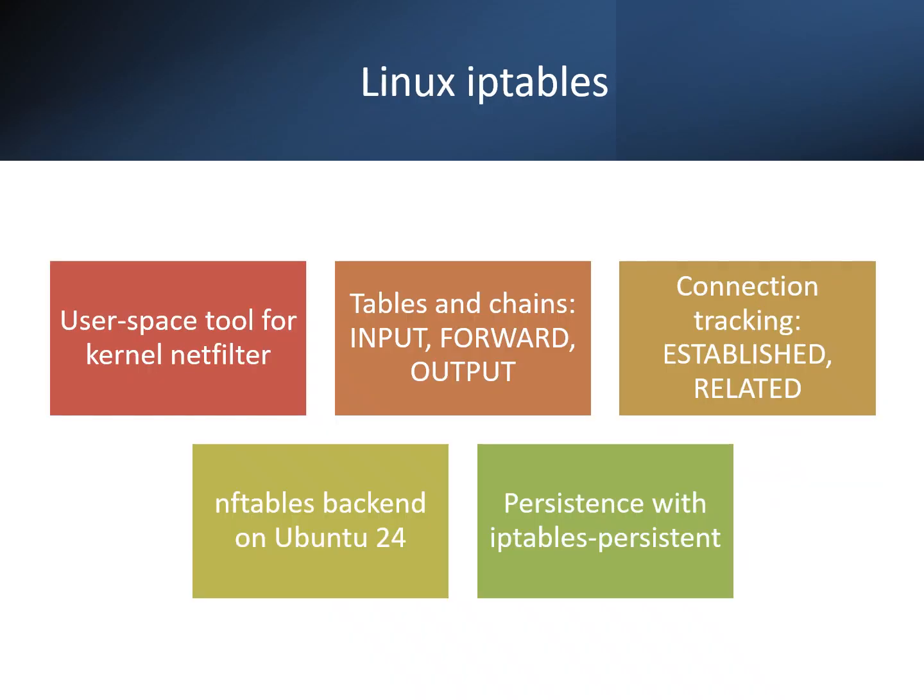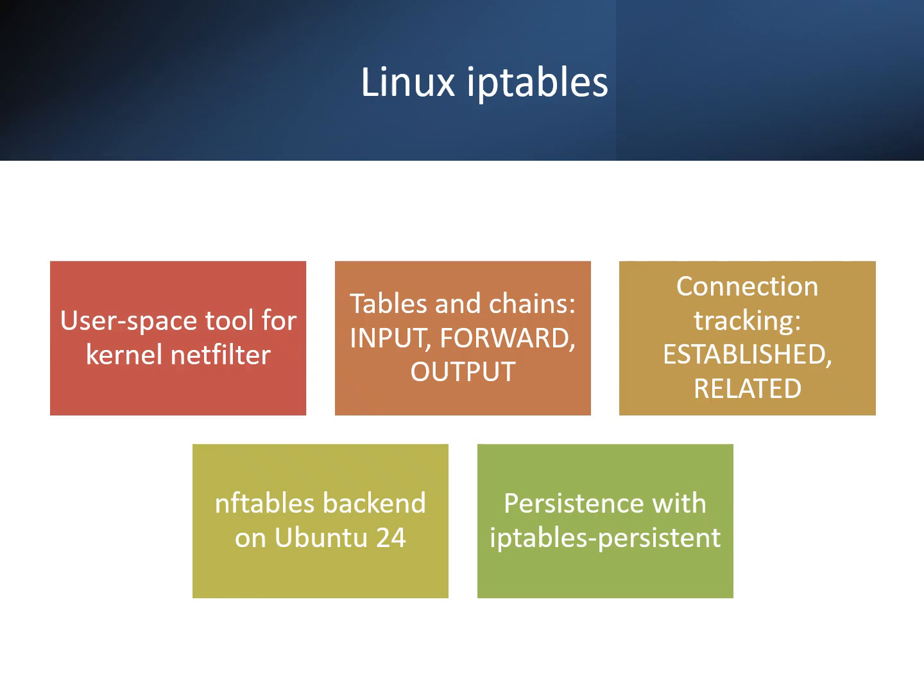On Linux, iptables configures the kernel's netfilter framework. The three main chains are input, forward, and output. Input controls traffic destined for the server, forward is for routing traffic through it, and output is for traffic generated by the server. With the conntrack module, iptables can track established connections. This allows return traffic without opening ports to the entire world.